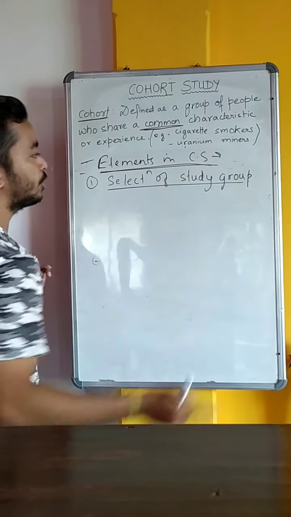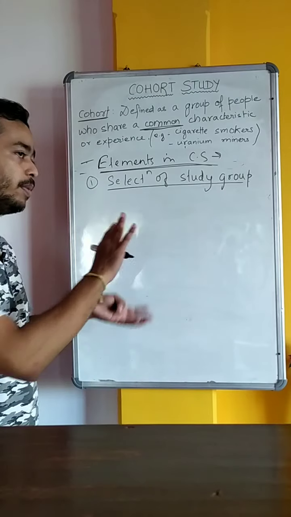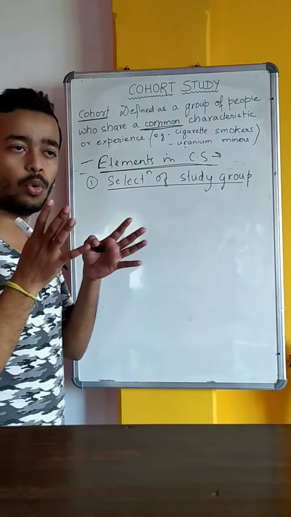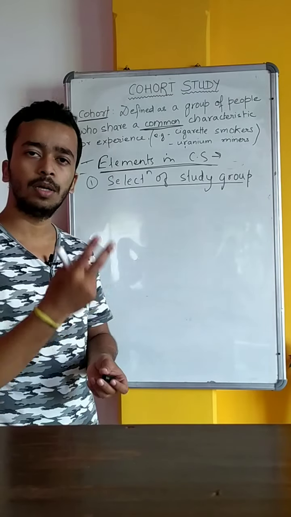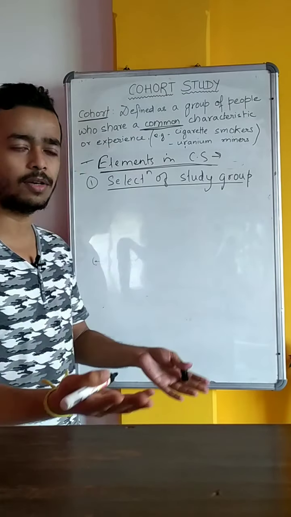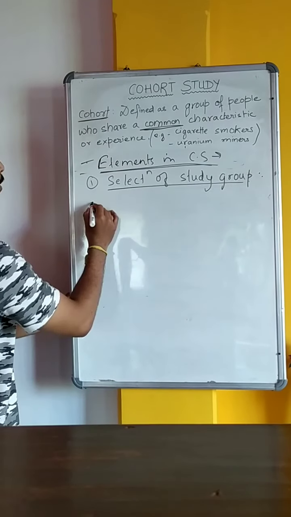So this is the selection of study group. We can select study group from general population, or sometimes we even prefer to go into specialized groups like a group of doctors, group of lawyers, group of civil servants, etc. So this is selection of study group.